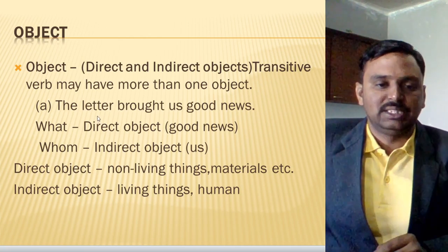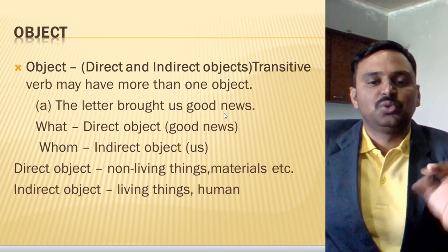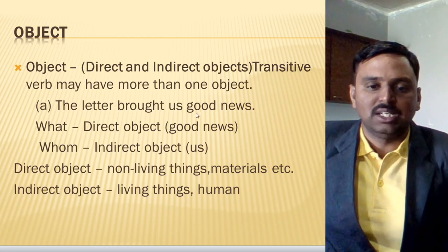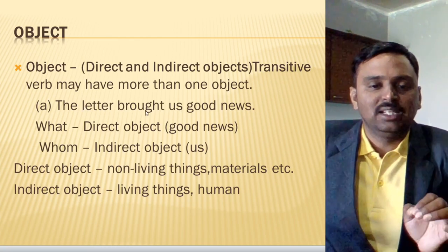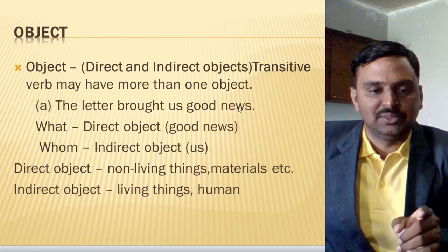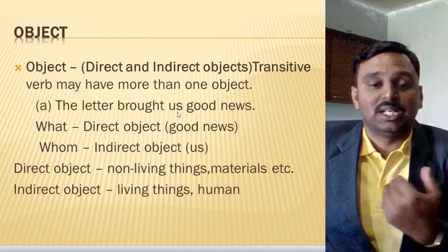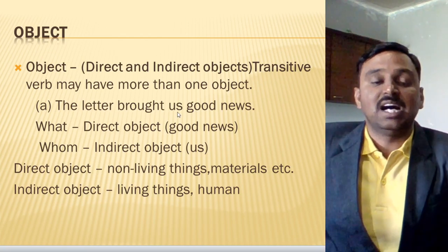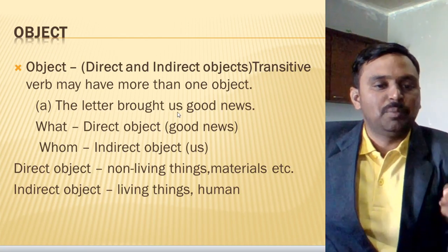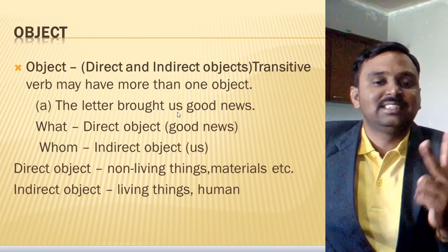Now let's see an example. The letter brought us good news. So, the letter brought us good news. Now there are two objects in this. What did the letter bring? You'll get the answer: good news. And whom did it bring it to? To us. We get two answers: one is good news, another is us. So these two objects are there in this sentence.